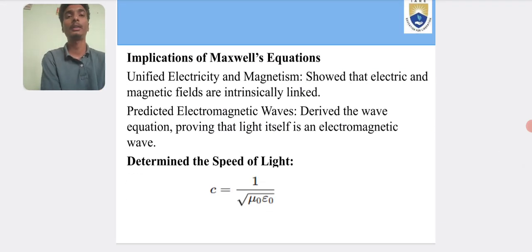Implications of Maxwell's equations: they show that electric and magnetic fields are linked. They predicted electromagnetic waves, and deriving the wave equation proved that light itself is an electromagnetic wave. They also determine the speed of light: c is equal to 1 by the square root of mu naught epsilon naught.